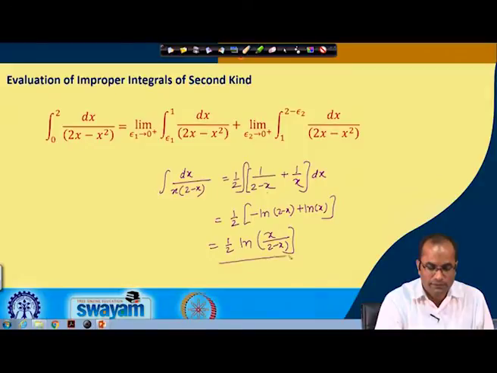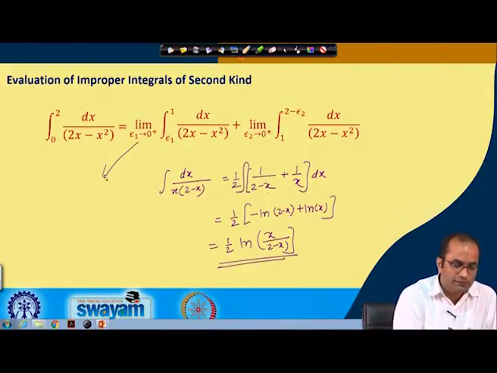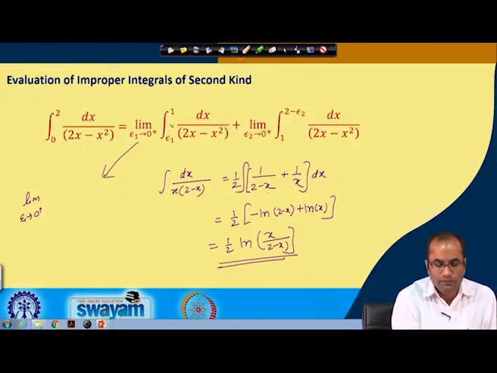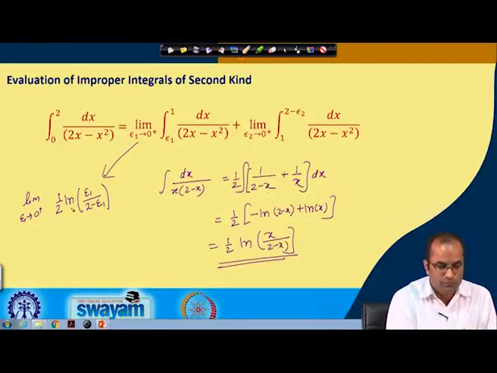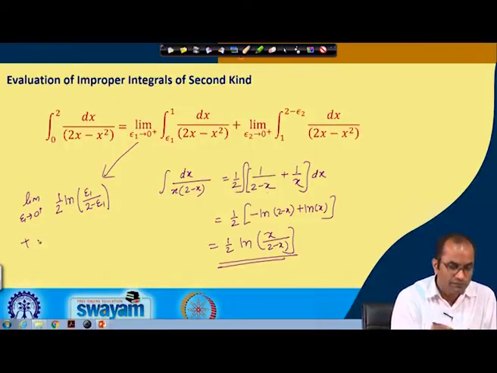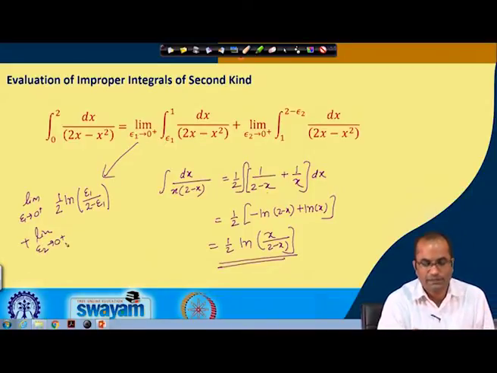That is the integral, and now we will take the first integral, for example, here, where the limit as epsilon 1 goes to 0 from the positive side, and these values we will write down first. So, above here 1. So, 1 minus ln 1 will be 0 when we put the lower one. So, we will get half ln of epsilon 1 over 2 minus epsilon 1, the limit epsilon goes to 0 plus. The second one, we will have this limit epsilon 2 goes to 0 plus for the second integral.